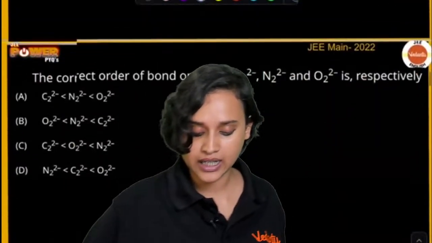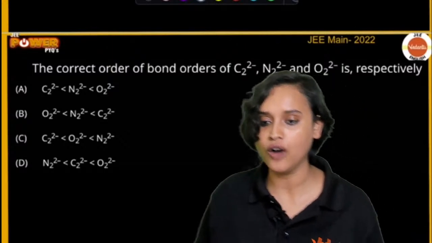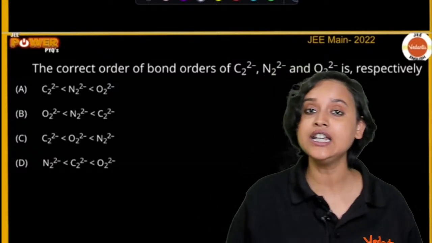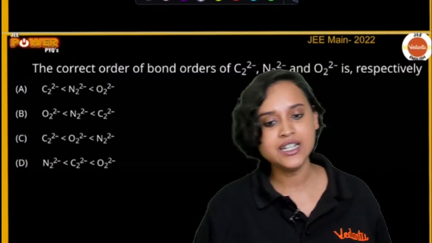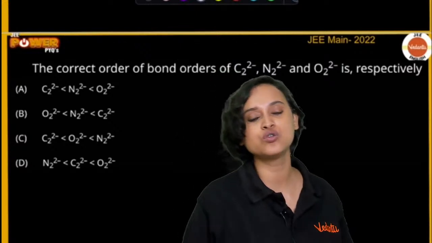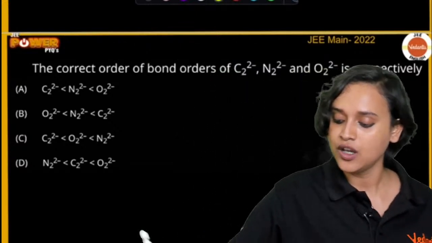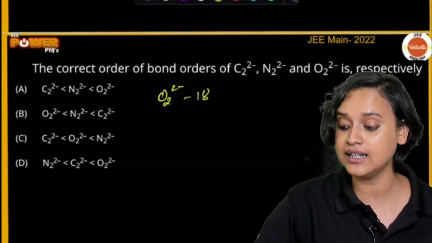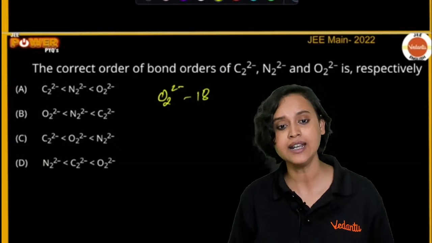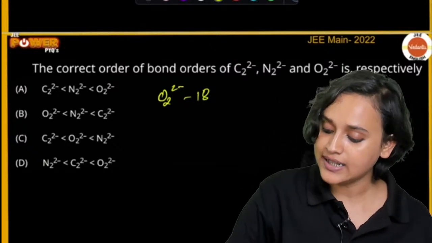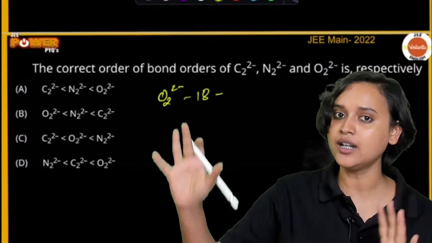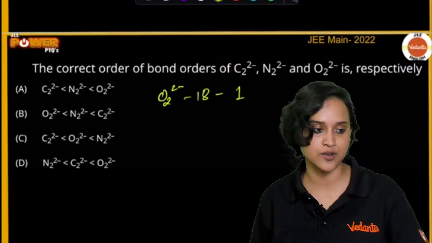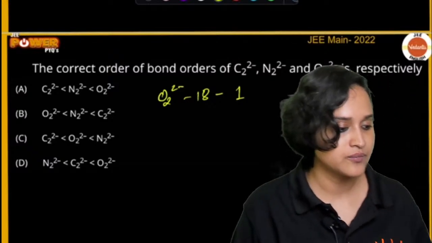Next question, everybody: what is the correct order of bond orders of C2 2 minus, N2 2 minus and O2 2 minus? I have just taught you. For O2 2 minus, how many electrons are there? There are 18 electrons. So if it is 18 electrons, then we can straight away write that the bond order is going to be 1.